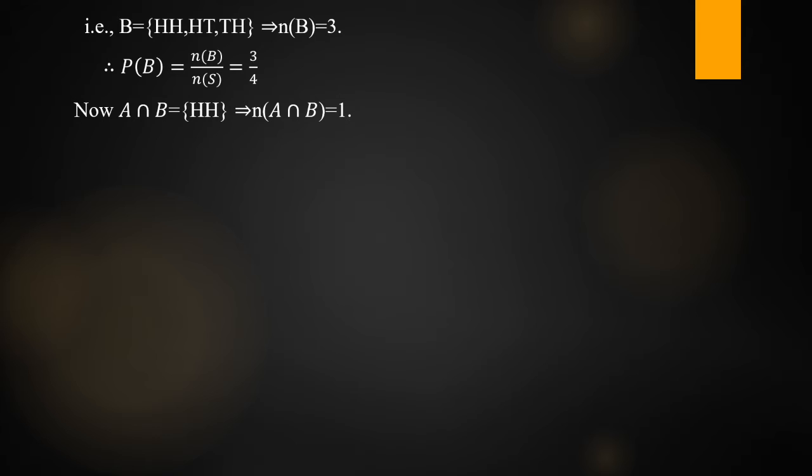Next, find its probability. What is the P of A intersection B? It is n of A intersection B by n of S. We know that n of A intersection B is 1 and n of S is equal to 4. So now P of A is completed, P of B is completed, and P of A intersection B is also completed. Next we have to find the conditional probability. What is that conditional probability? Probability of A given B or B given A.